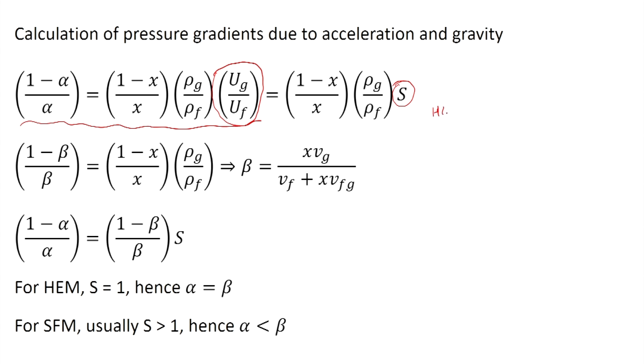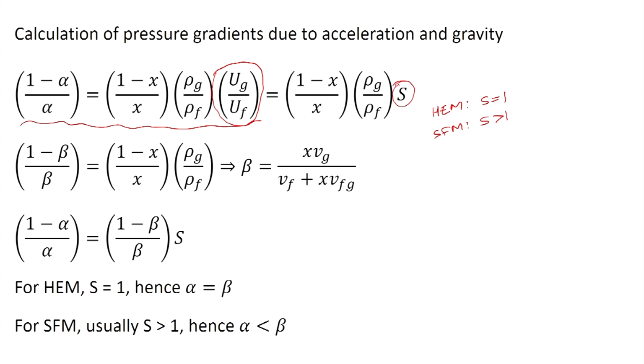For HEM, we assume that both phases move with the same velocity, so S is equal to 1, and in the separated flow model we account for the difference of velocities, and S is usually greater than 1.